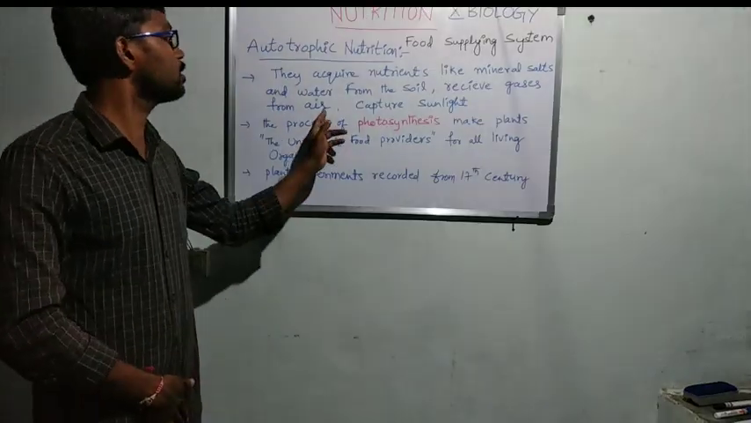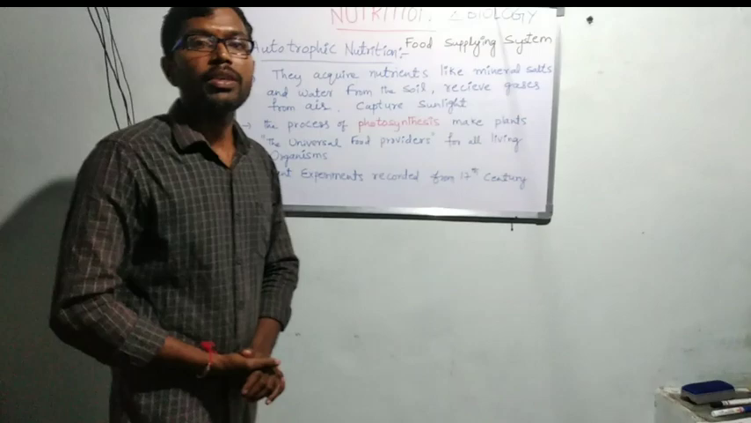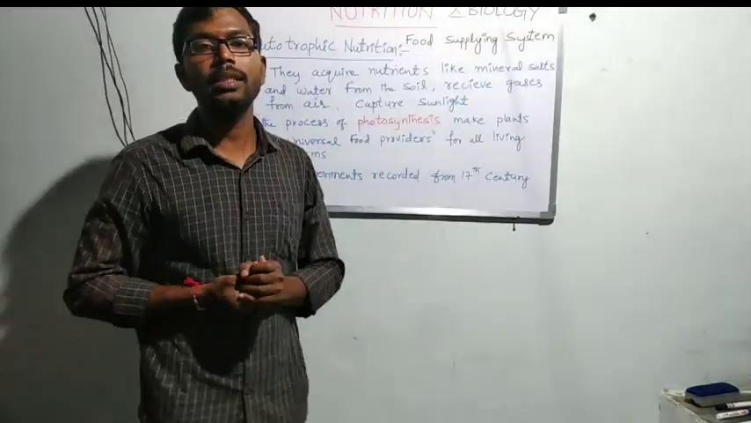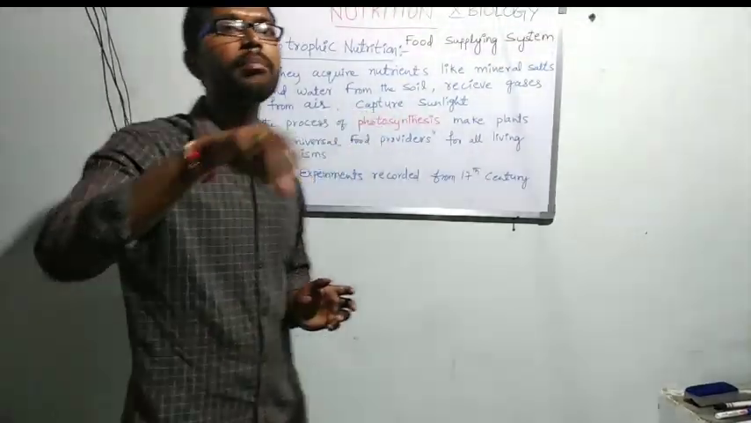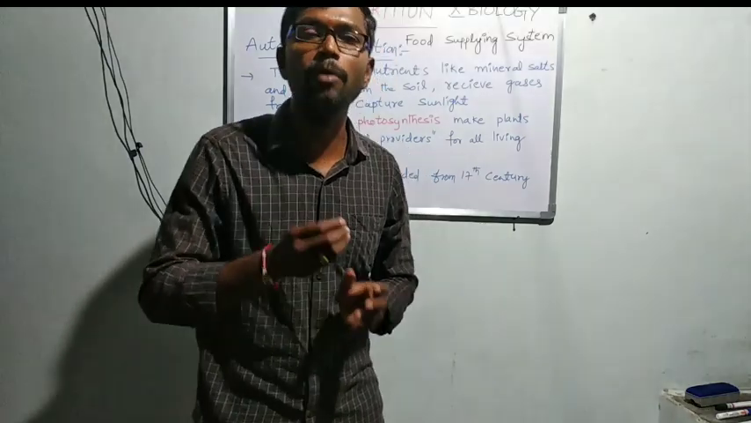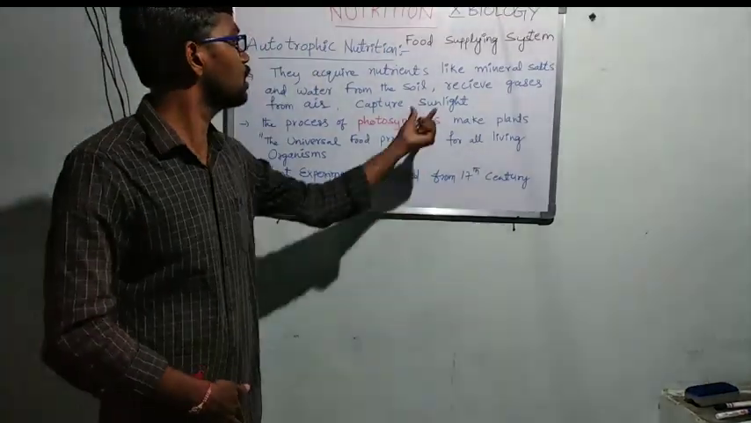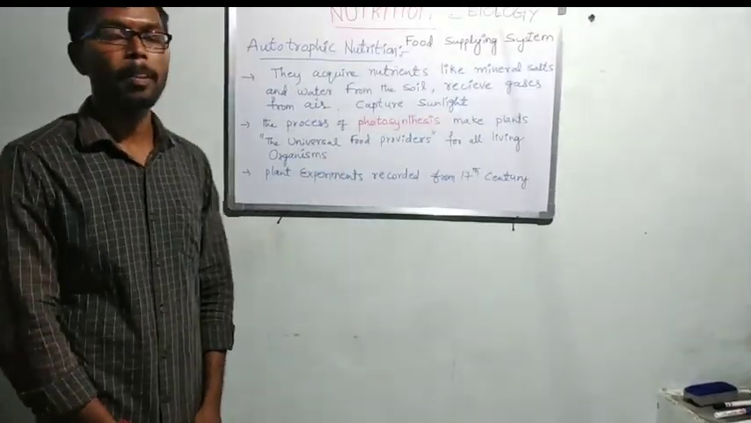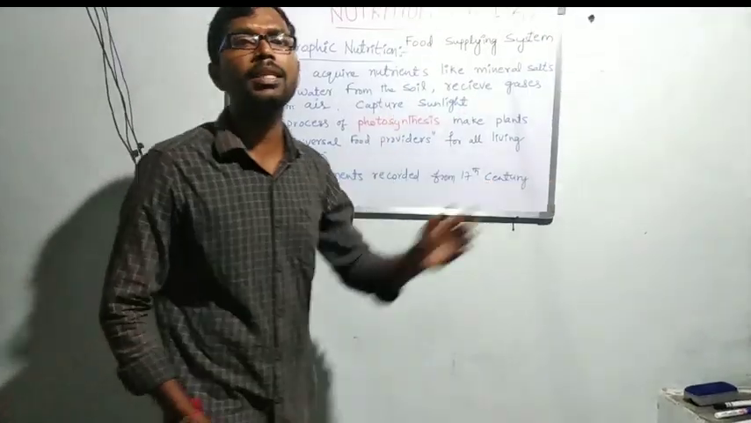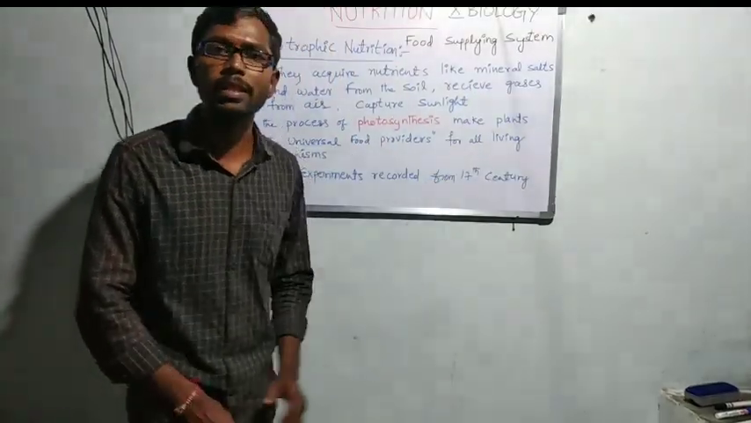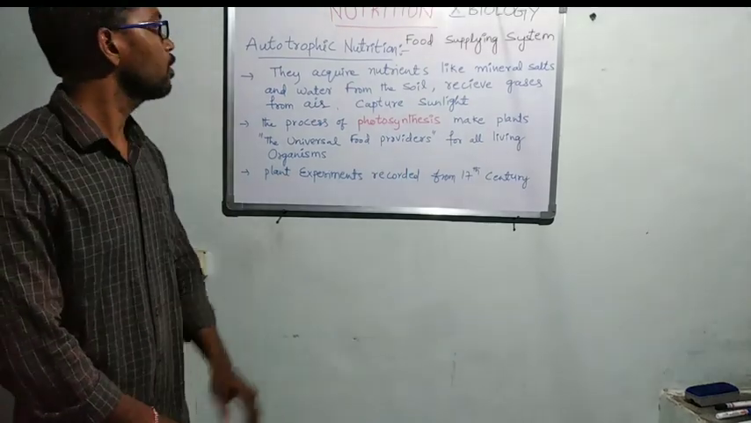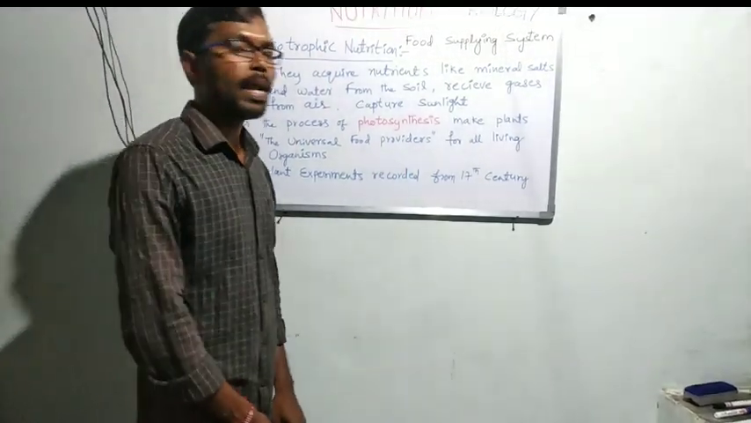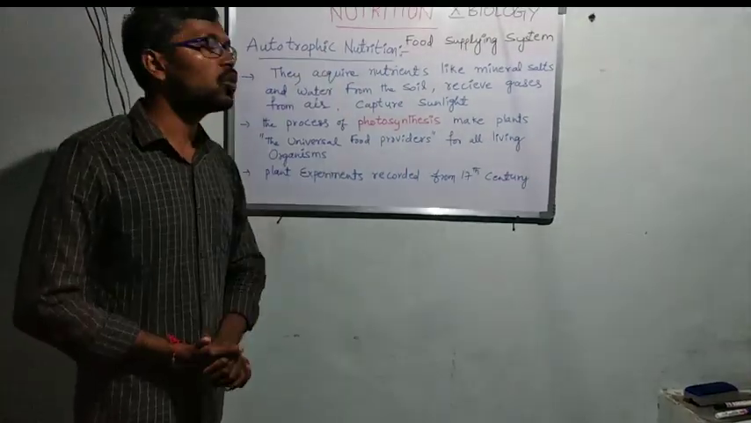The next thing is to capture the sunlight. They capture the sunlight from the environment also. With the help of the stomata cells, they receive sunlight. So they make the food by their own chemical synthesis process. Plants are the example for autotrophic nutrition.